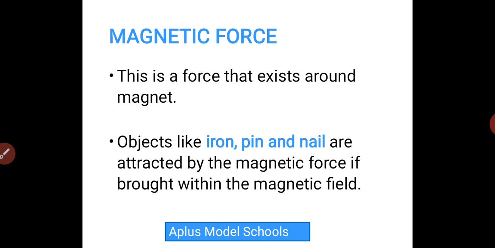You will see the magnet drawing the metal close to itself. That's when you know that there is a force around that magnet. Objects like iron, pins, and nails are attracted by the magnetic force if brought within the magnetic field. If the iron is brought near the magnetic field, it will be attracted to the magnet.